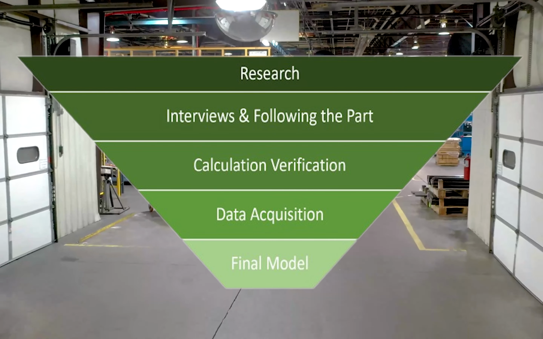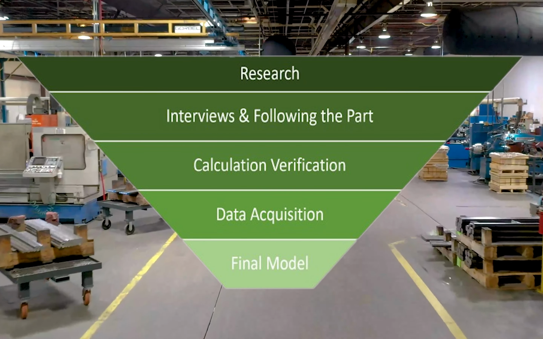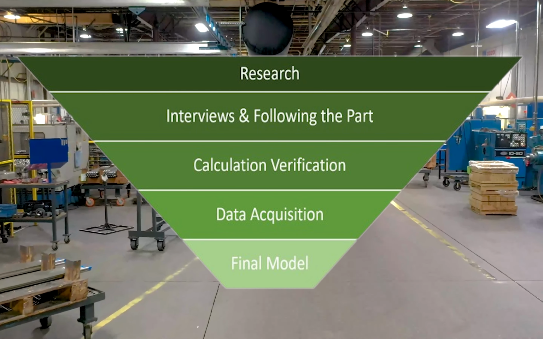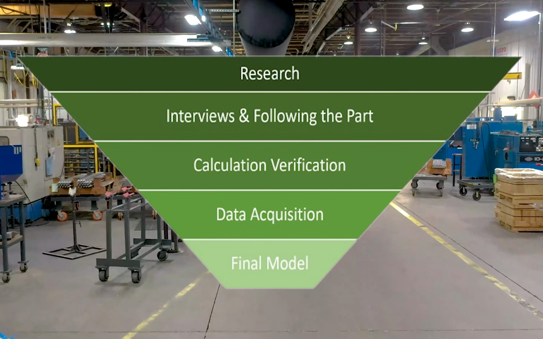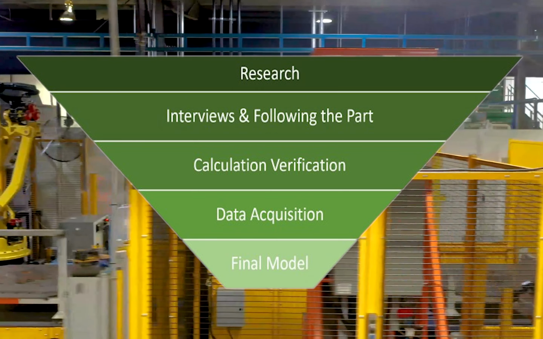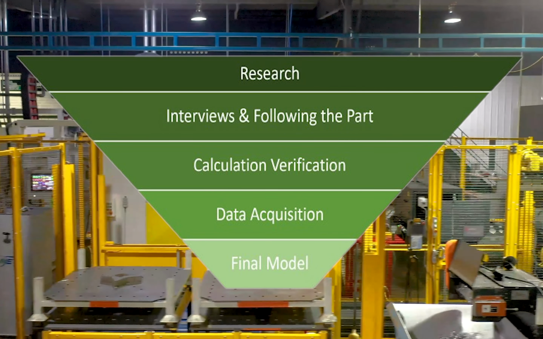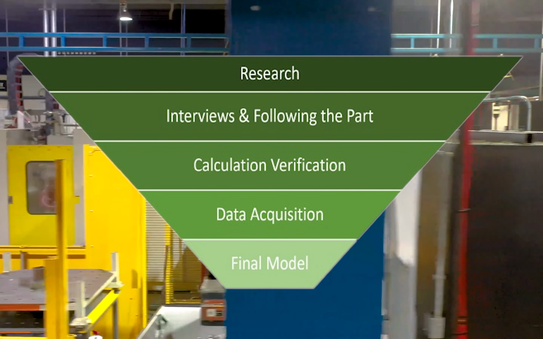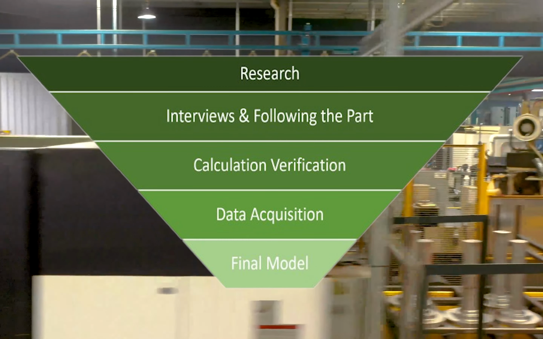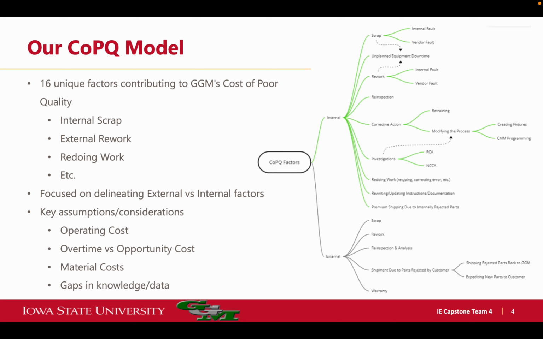To start, we did research on the PAF model overall and found about 200 factors that can contribute to failure costs. Then we narrowed this down by conducting interviews with over 20 staff members at GGM and following parts throughout the facility. From there, we calculated some initial factors, which narrowed down the factors that were able to be calculated, and we did data acquisition as well. We narrowed this list of 200 factors down to 16 for our final model.